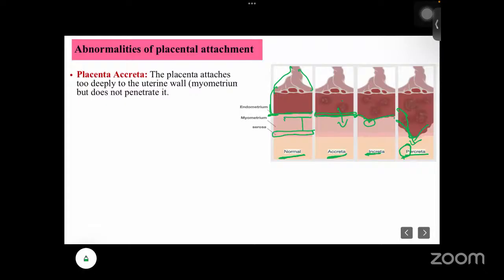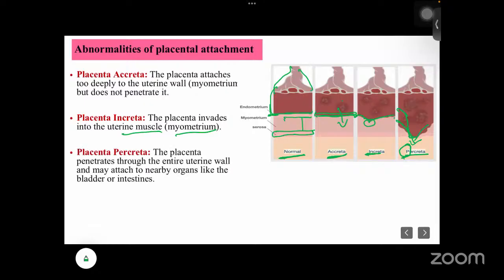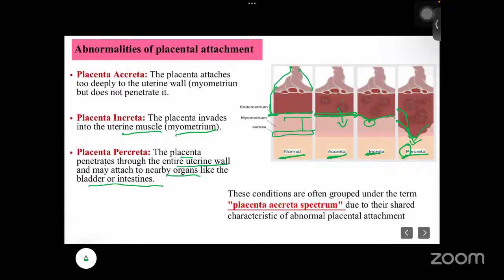Okay, next is accreta. Here you can see increta, the placenta invades into the uterine muscle, that is the myometrium. Next is percreta. The placenta penetrates through the entire uterine wall and may attach to nearby organs also, like bladder, intestine. These conditions are often grouped under the term placenta accreta spectrum, due to the shared characteristics of abnormal placental attachment.